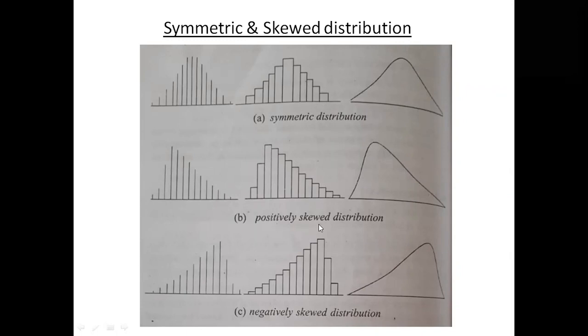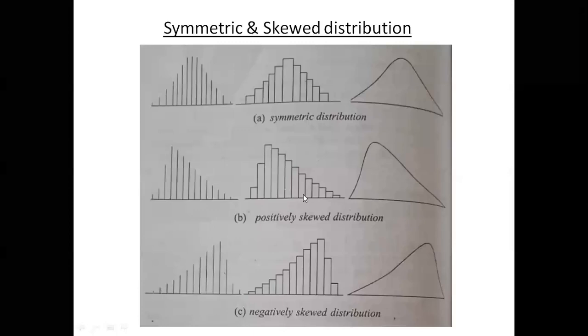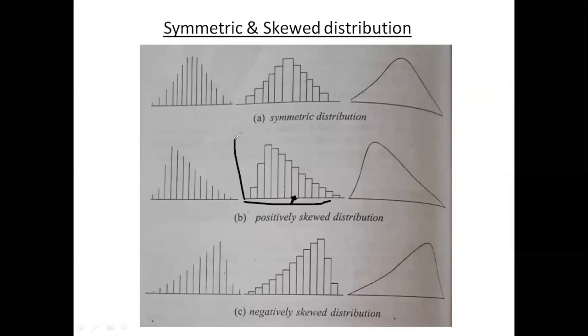Similarly, in the positively skewed, roughly the mid value of x is like this point, and this is the frequency f, right? So you see, the frequency is highest almost nearer to the starting point of x. Like this is the highest frequency. So they are positively skewed.